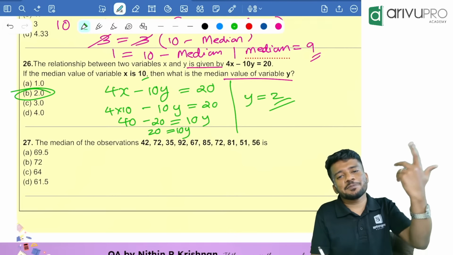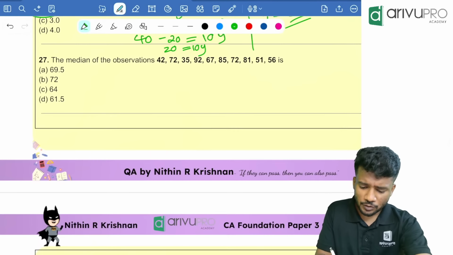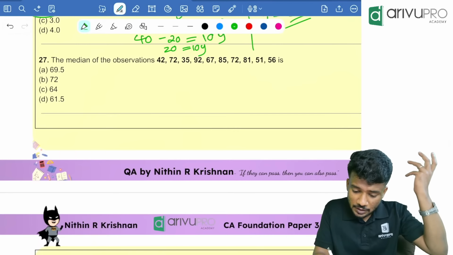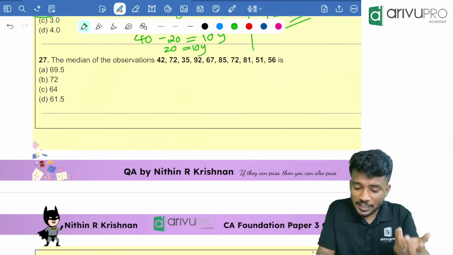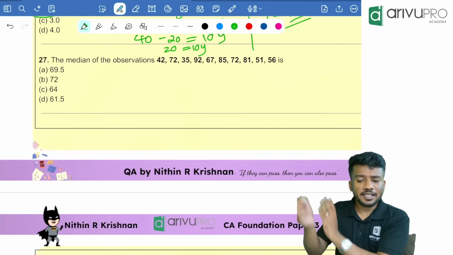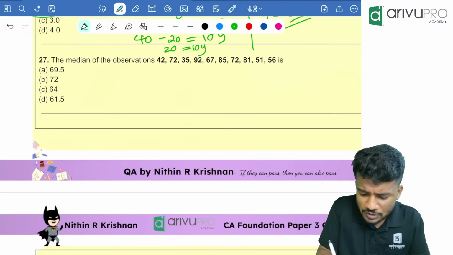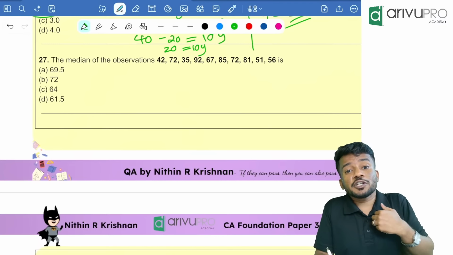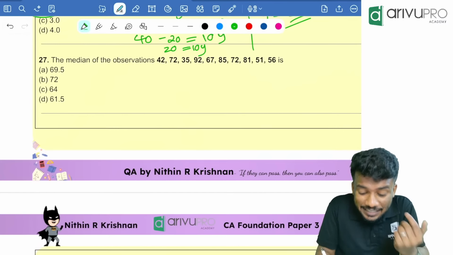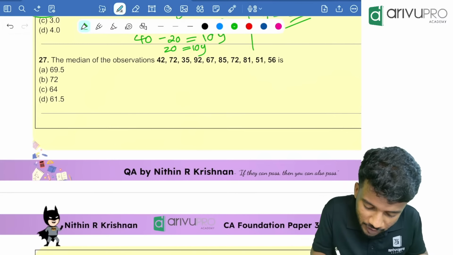People, what are the given numbers over here? We need to take the numbers one by one. That is 42, 72, 35, then 60, 92, 67, 85, 72, 81, 51, 56, etc. is given. People, how many numbers are there in total? Before that, we need to arrange them in the increasing order. Which is the smallest number over here? 35, correct?